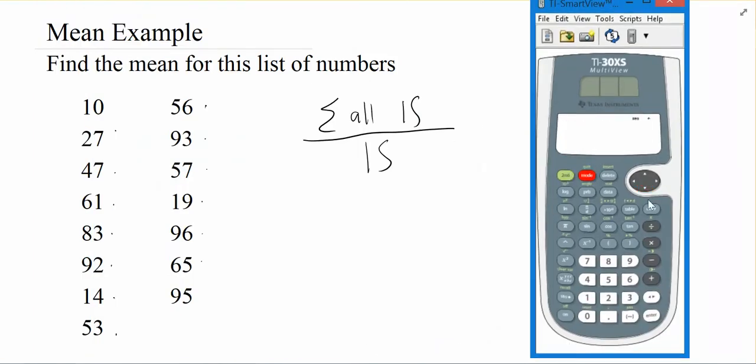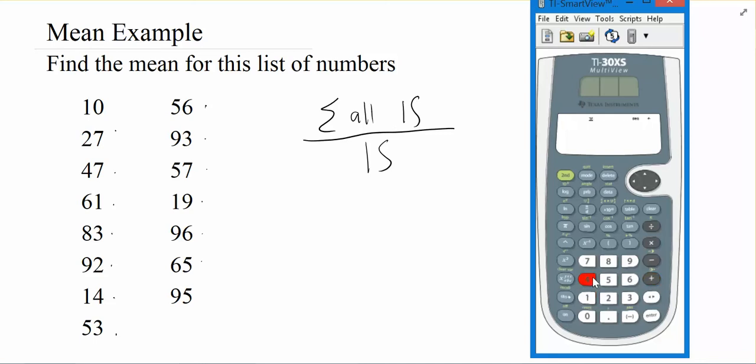Oops, let me exit out of here. We could get out our calculator and say, let me make a fraction, and let me add 10 plus 27 plus 47 plus 61 plus 83 plus 92. Really boring here.